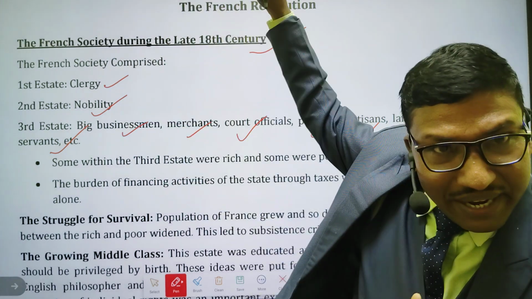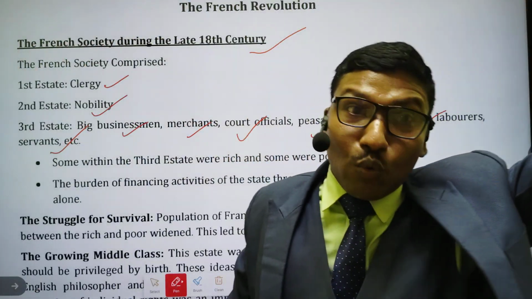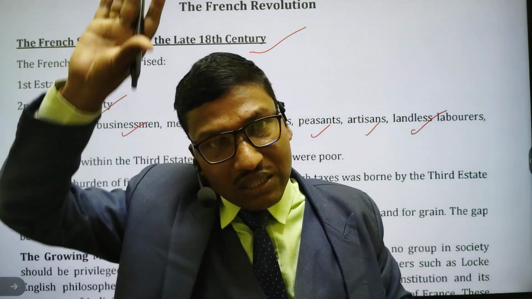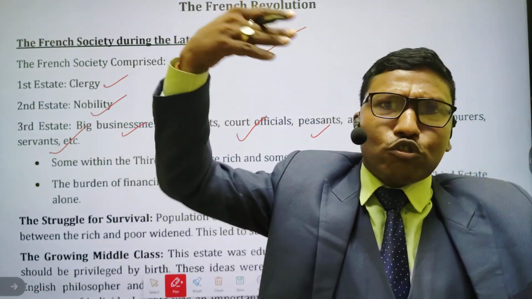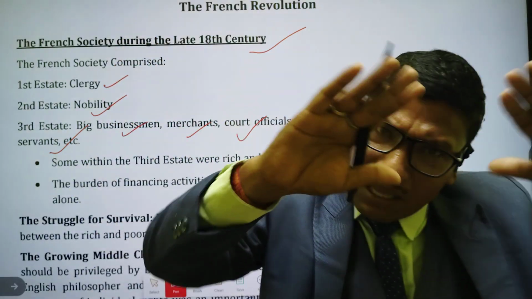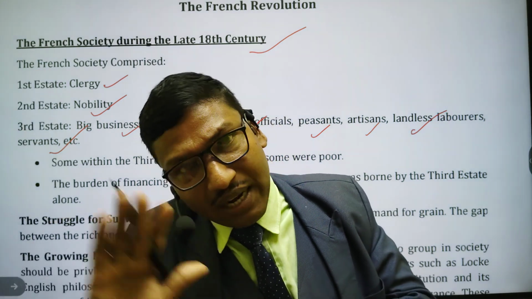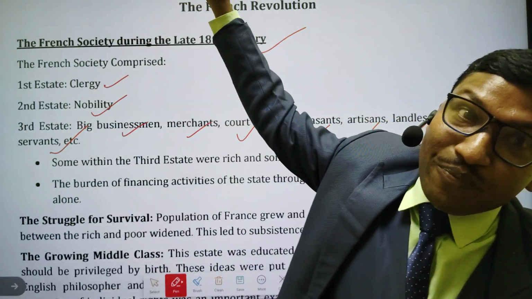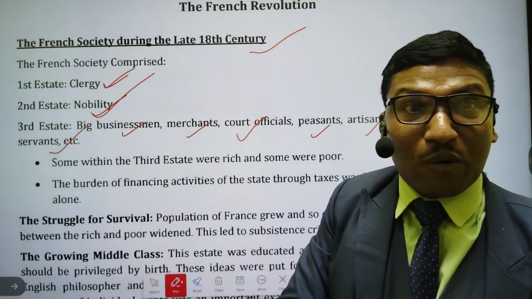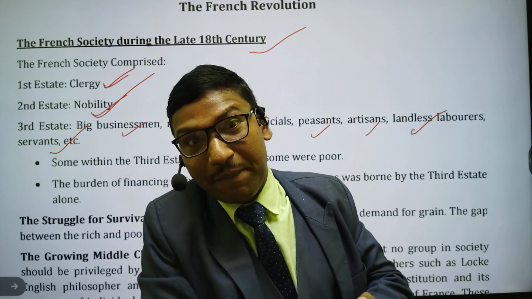In the same way, during the 18th century in France, when Louis XVI was ruling over the country, or before Louis XVI, Louis XIII, Louis XIV, they also ruled over the country. That time, all the taxes. Today, all the people have to pay the taxes. Whoever comes under the income tax, they have to pay income tax. But that time, clergy and nobility did not have to pay any kinds of taxes. All kinds of taxes were taken by the third state people only.